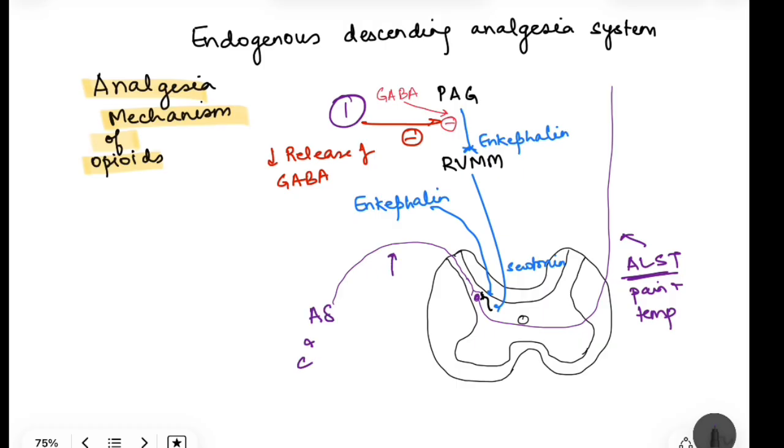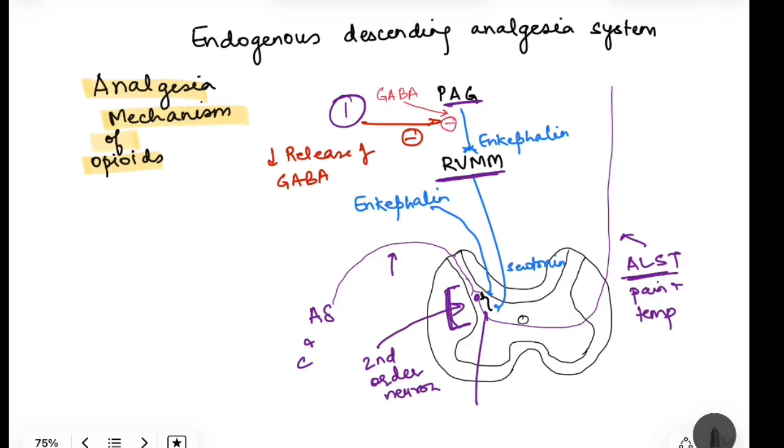So this is the first order neuron, and in the spinal cord, in the ventral horn, it is making contact with the second order neuron. So there is a synapse. Now you see at this junction where the first order neuron is making contact with the second order neuron, there are certain influences from the top. So we have periaqueductal gray matter, which makes connections with the rostroventral medial medulla, and from here again it is making contact, this black one, this is an interneuron.